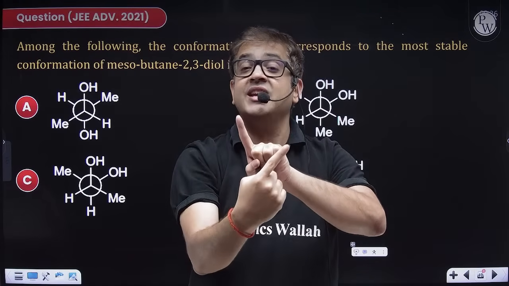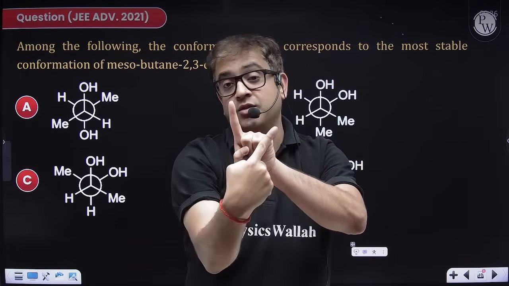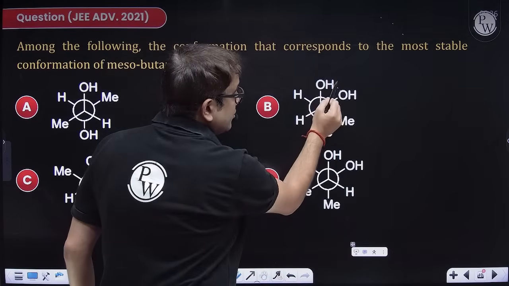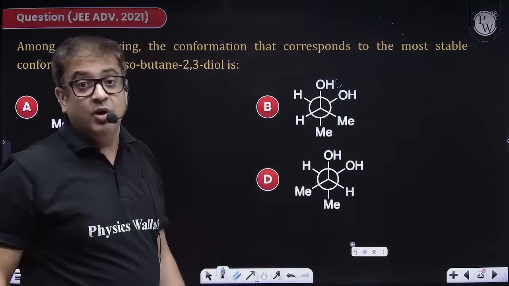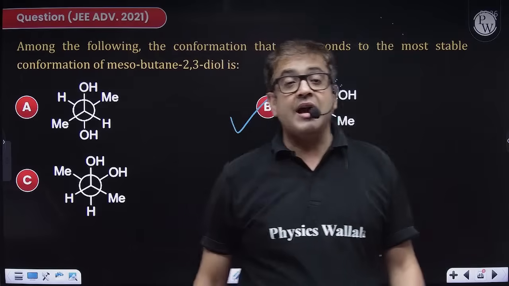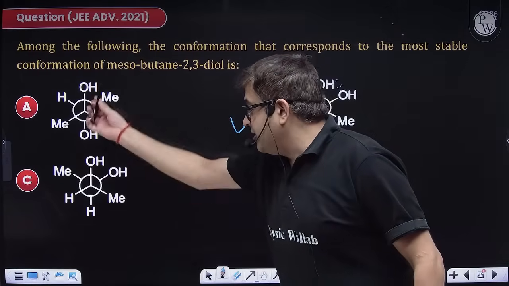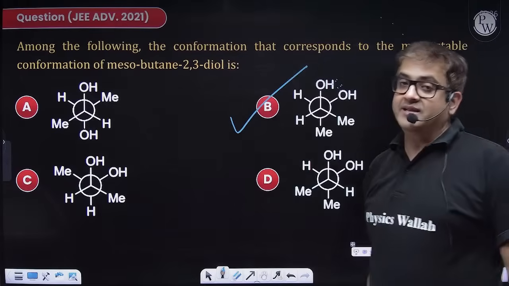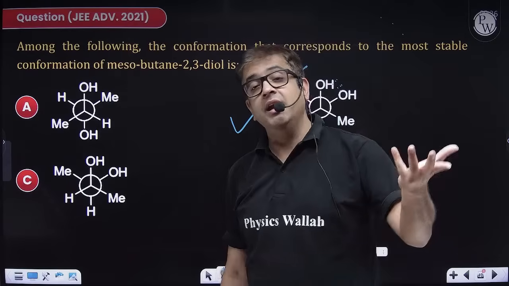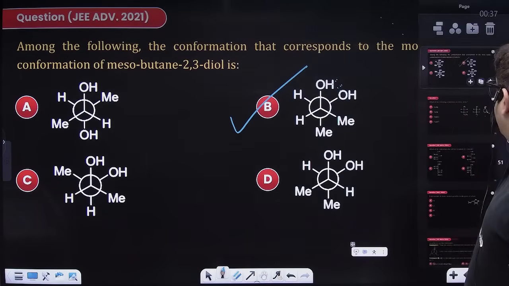Whenever Van der Waals strain is less, the form is more stable. So Van der Waals strain is generally less in anti-staggered, and this is gauche staggered. But sometimes when gauche staggered is associated with intramolecular hydrogen bonding, it can get more stable, and hence here B is your answer. Generally anti-staggered is more stable, but not always. Once you have a case of intramolecular H bonding, then gauche becomes more stable. So B will be your right answer.